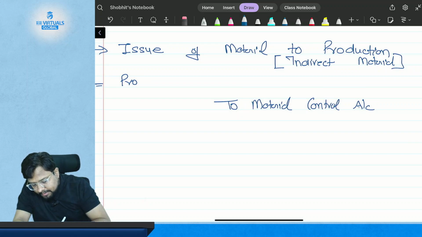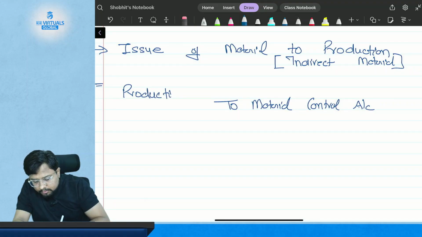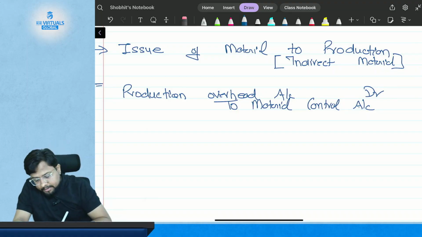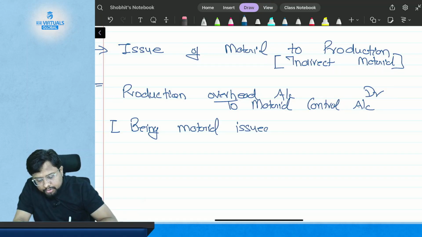So the accounting entry will be production overhead account debited. And the narration will be being material issued to production overhead.